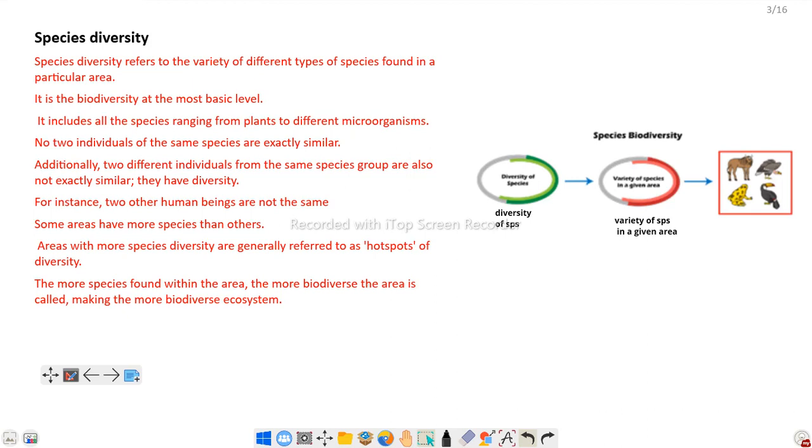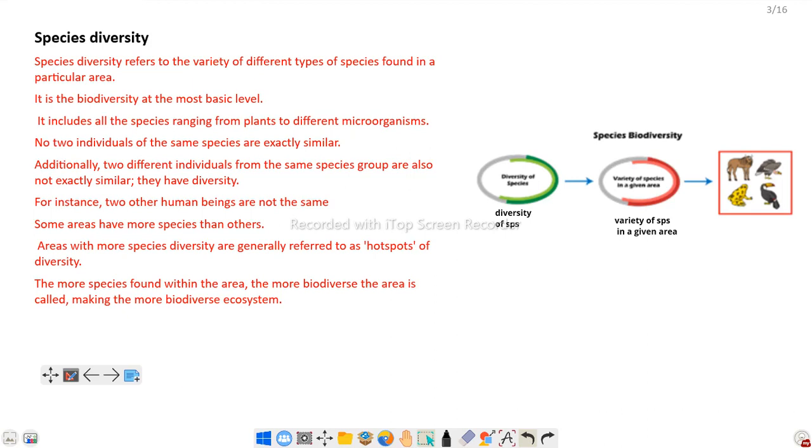The more species found within the area, or the more biodiverse the area, it is called a biodiverse ecosystem. The area where diversity is more is called a biodiverse ecosystem.